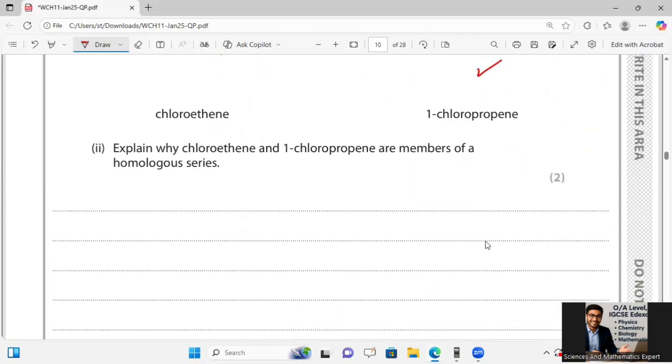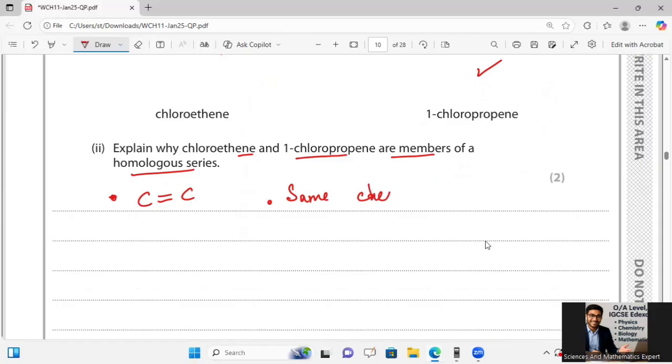Explain why chloroethene and 1-chloropropene are members of a homologous series. I will say they have the same functional group, a carbon to carbon double bond. They have the same chemical properties because they give addition reactions.